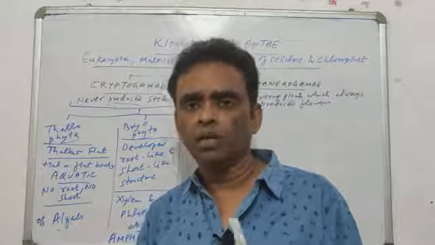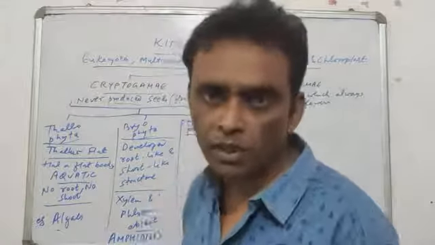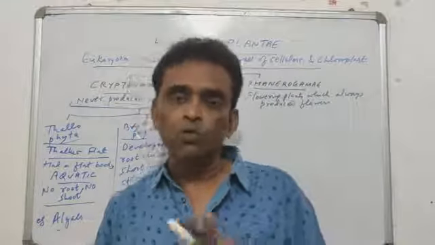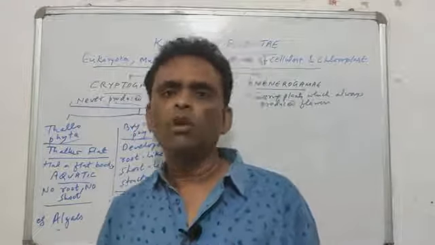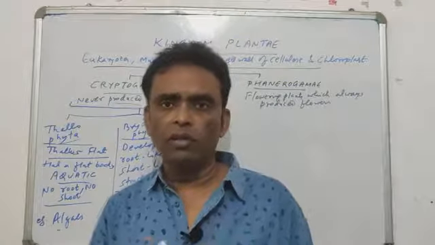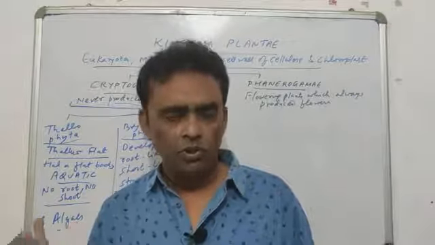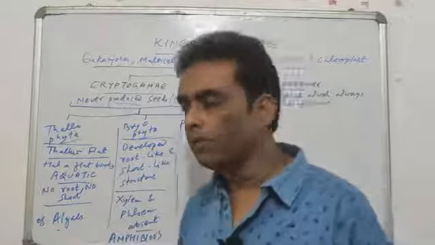Amphibious word कहाँ यूज होता है? फ्रॉग को amphibian क्यों बोलते हैं? Because it lives both on land and water. So plants or any organism which needs both land and water, they are amphibious. So this group of organisms are called as amphibious.